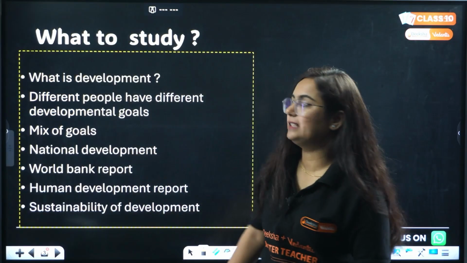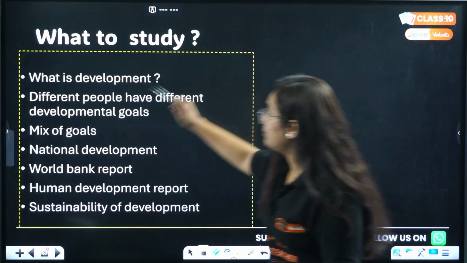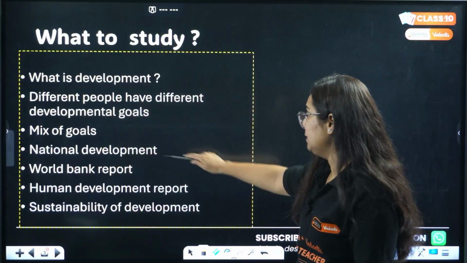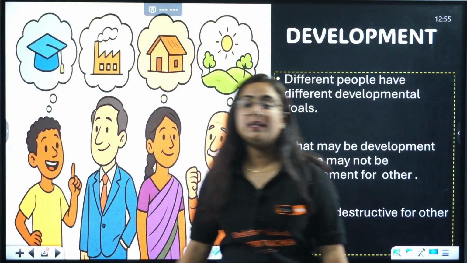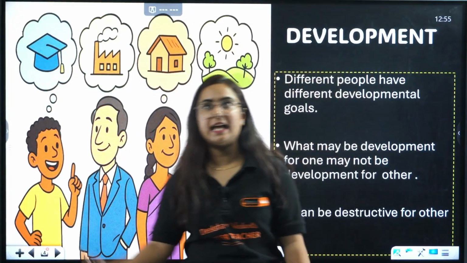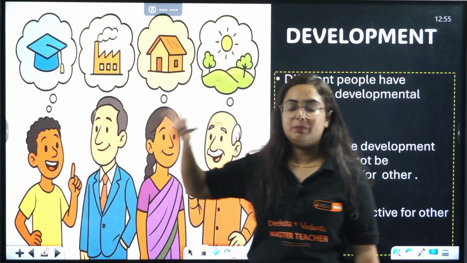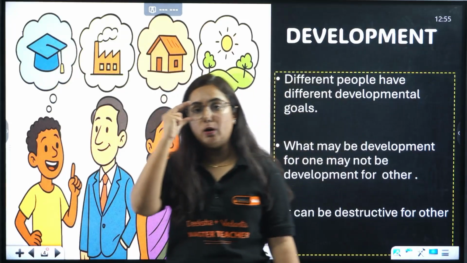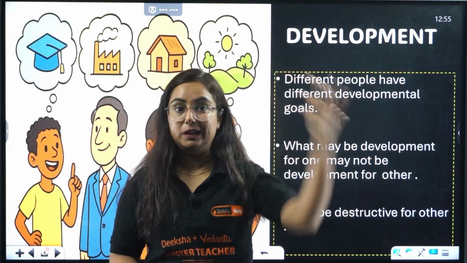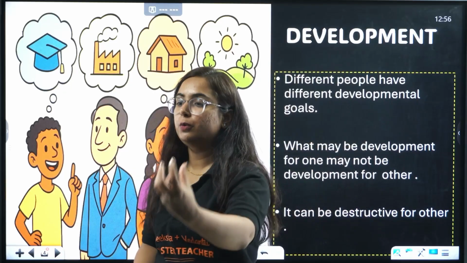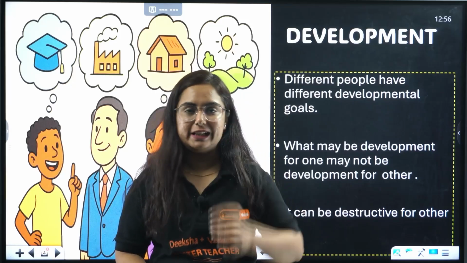What you have to study in this chapter is what is development. Different people have different developmental goals. There is a mix of goals: national development, World Bank report, human development report, and sustainability of development. There might be certain words which skyrocket in your mind right now, but by the end of this video everything will be clear. So, bacha, when we talk about development, what is development? Like building of buildings, a village turning into an urban area, the people getting more income. This is what actually comes to our mind.